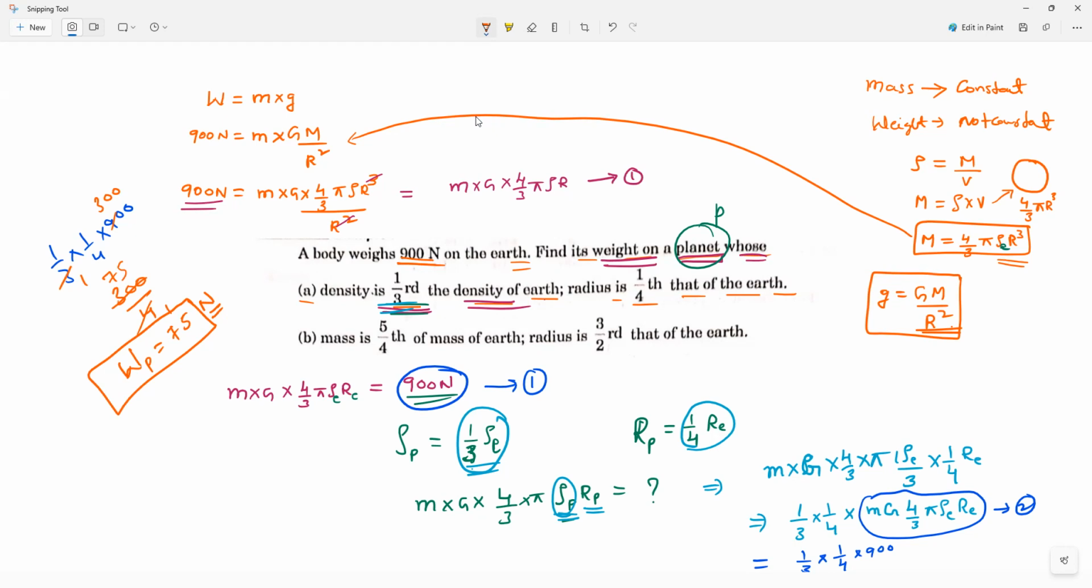This is one of the most critical thinking questions. You should be very smart while you are solving calculations also. So please solve it. Unless you solve it yourself, you cannot learn.